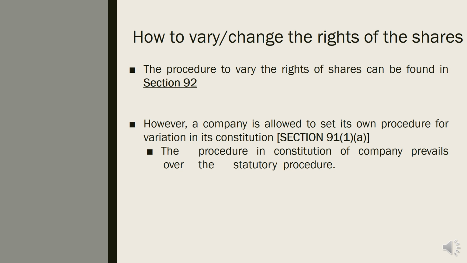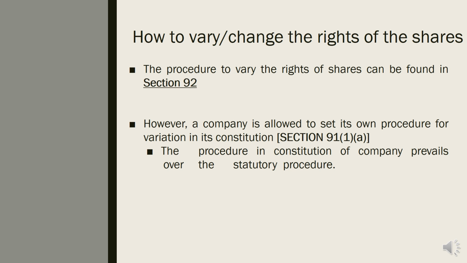The authority of the company to proceed with its own procedure for variation under its constitution is Section 91, subsection 1, subsection A. The procedure in the constitution of a company prevails over the statutory procedure.